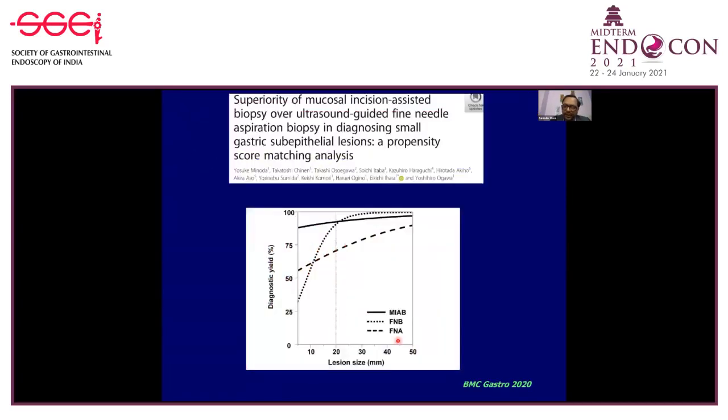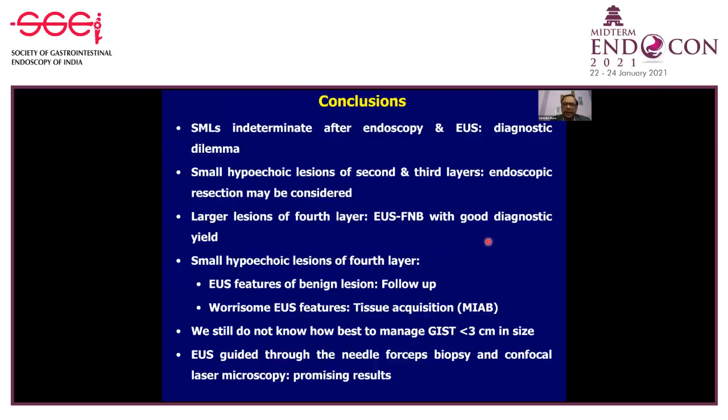And this is again a recently published paper where it looked at the diagnostic yield of 3 techniques, FNA, FNB, and mucosal incision associated biopsy. For smaller lesions, the mucosal incision associated biopsy is best. As the size increases, the gap between FNA, FNB, and MIAB decreases. So for larger lesions, maybe you can get a better diagnostic yield with FNB, but for smaller lesions, MIAB is better.